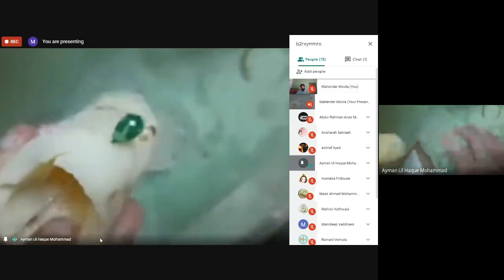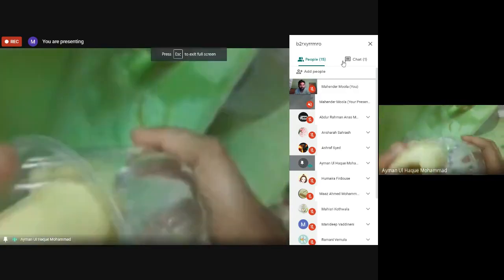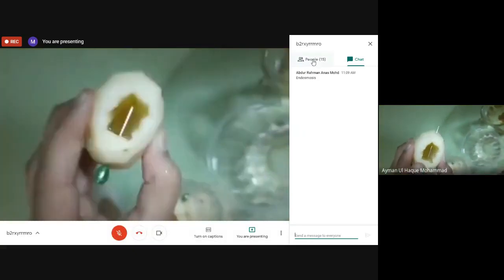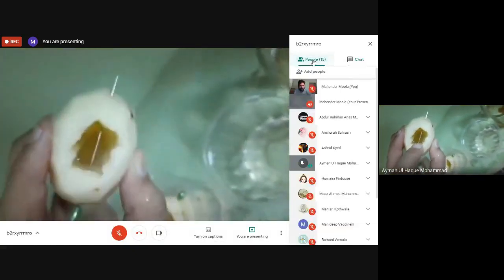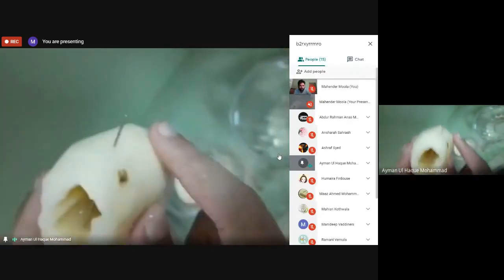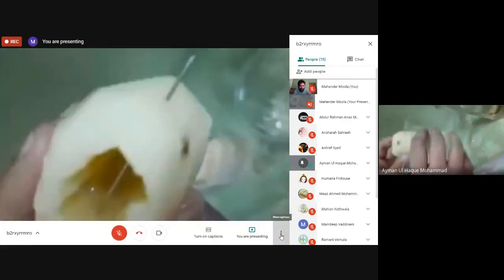Why? Where did the water go? It went to the jumbo glass. Why? Because of osmosis, from the higher concentration to the lower concentration. In the other one, where we took the potato in salt, you can see we kept water at this level and the water level has increased, a little bit up. So we can say that in the salt solution, where the salt is, that side the water will come. By this we can say that osmosis is taking place.